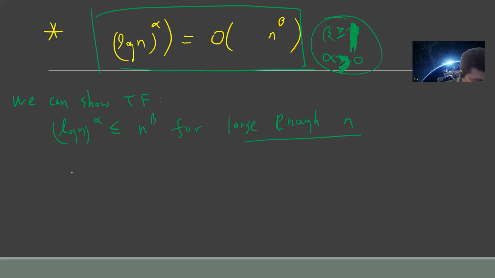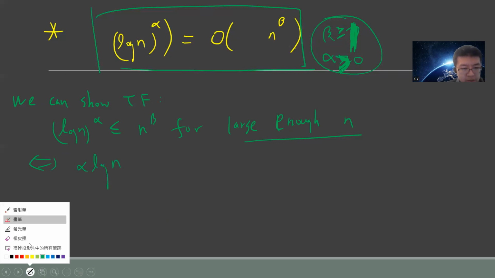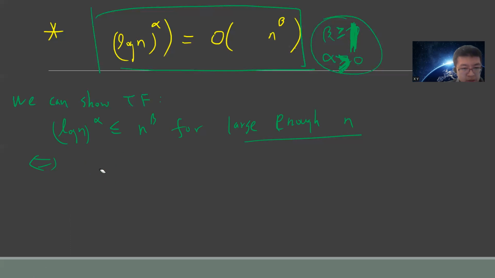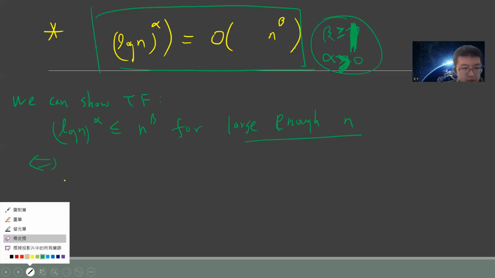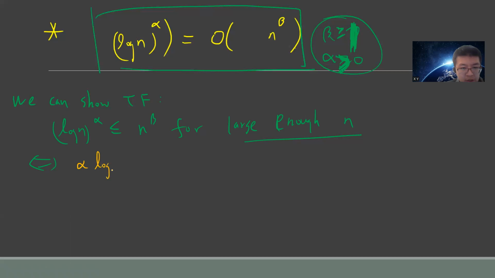In order to do this, this is equivalent to taking log. So when I take log, I get alpha log log n less than or equal to beta log n.